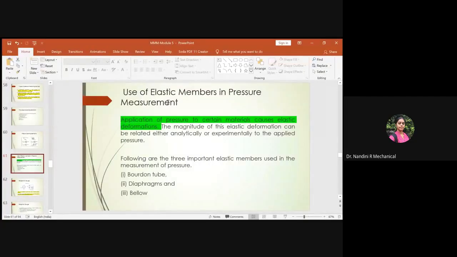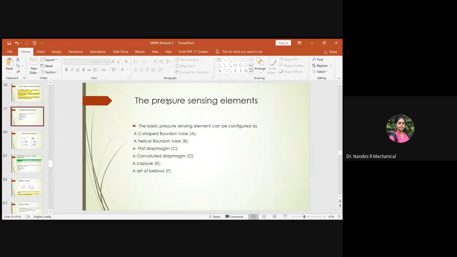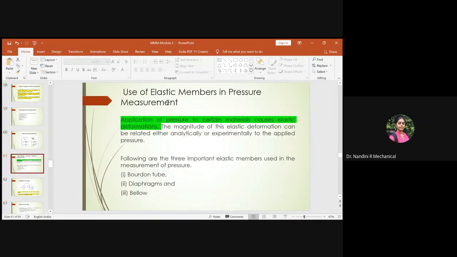Yeah. So in the last class, I told you what we've discussed related to pressure, the terminologies, its classification and the instruments, and which basic elastic members are used in measuring pressure parameters. We dealt with all the types of available pressure sensing elements and which are more suitable. The Bourdon tube, diaphragms and bellows we had studied in the transducer chapter itself. These three are the mainly used pressure elastic members for the measurements.